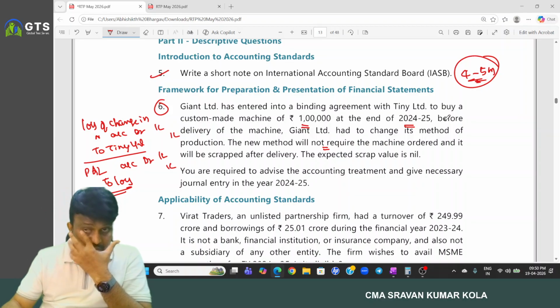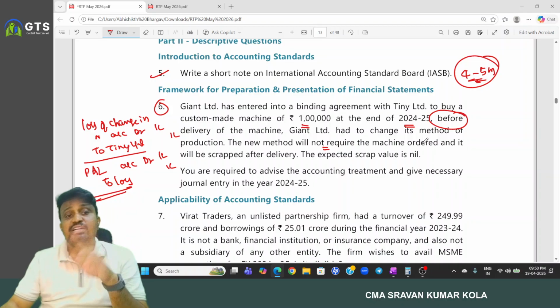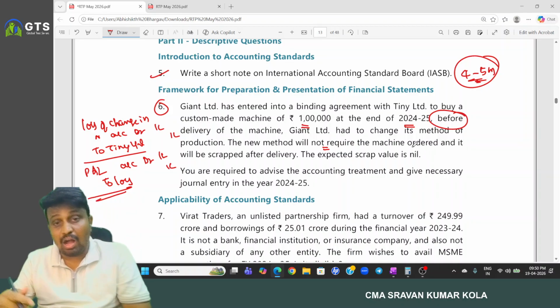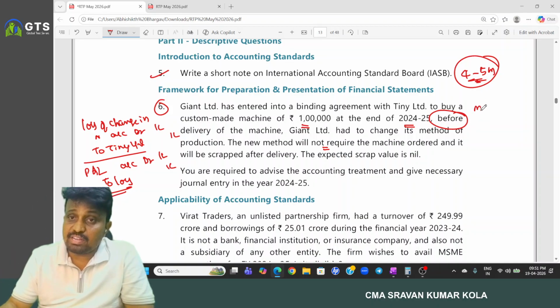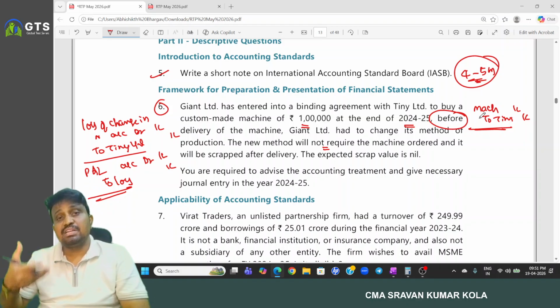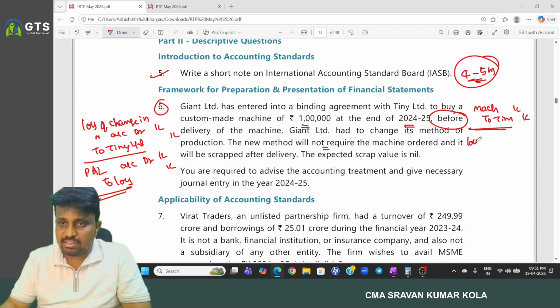For example, if we change the method after delivery, in that case, at the time of delivery we write the entry: machinery account debited to Tini Limited, 1 lakh. And when the method has been changed, then we write the entry: loss on change in method account debited to machinery account, 1 lakh.